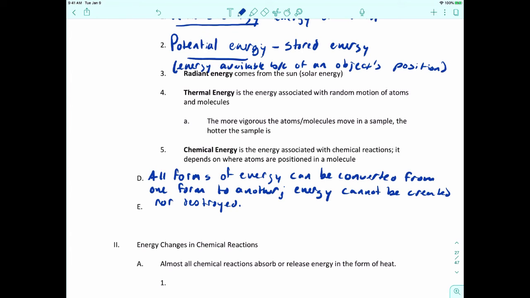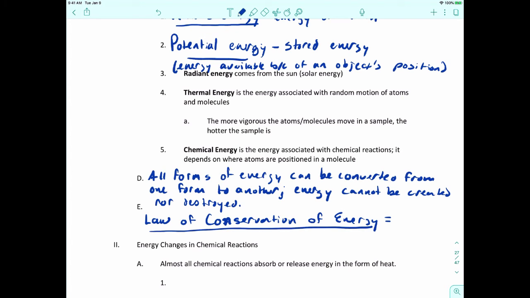That's one way of stating the law of conservation of energy. The law of conservation of energy says that all forms of energy can be converted from one form to another, but energy cannot be created nor destroyed.